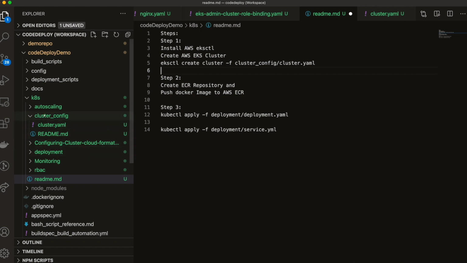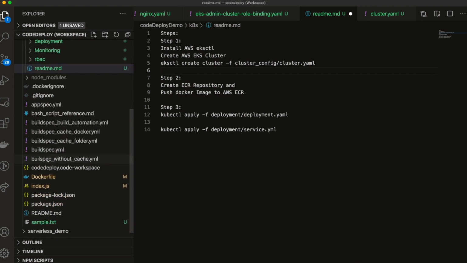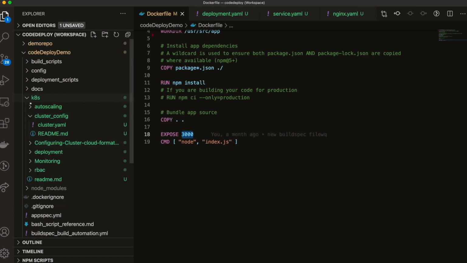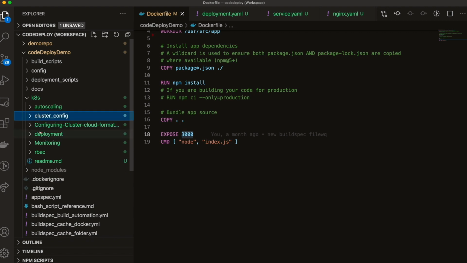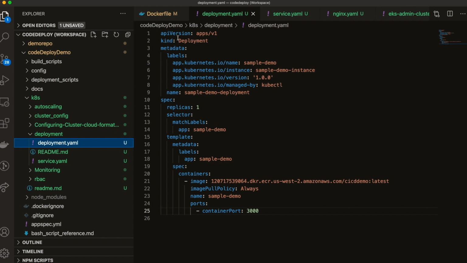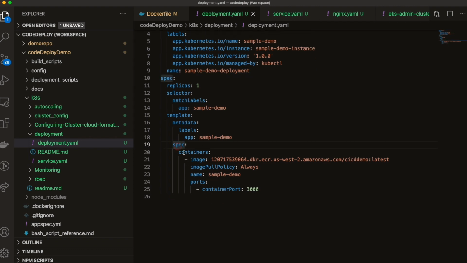Now we can deploy our application. So let's see. There was a Dockerfile. We are running the application on port 3000. Now come to the k8s folder, and there we will find a deployment. Click on deployment.yml. You'll see the API version, which is particular to Kubernetes. Kind is Deployment. We are going to deploy this particular Docker image. At the very bottom, you'll see spec containers. In the container image section, copy and paste the image that we just pushed.